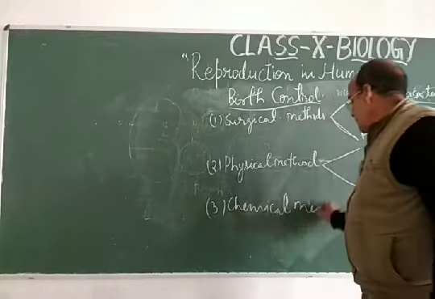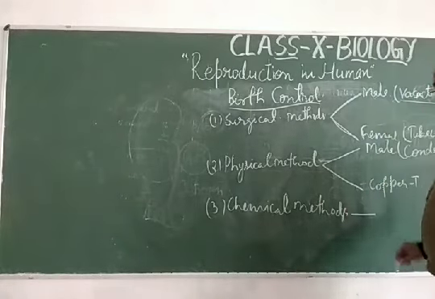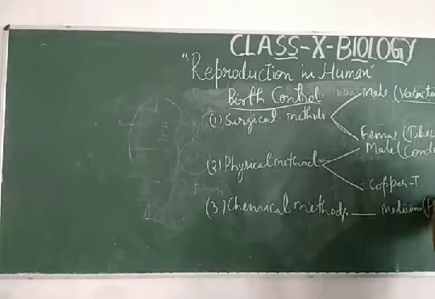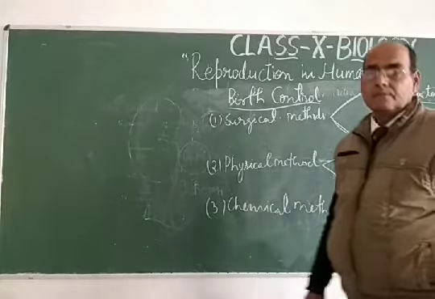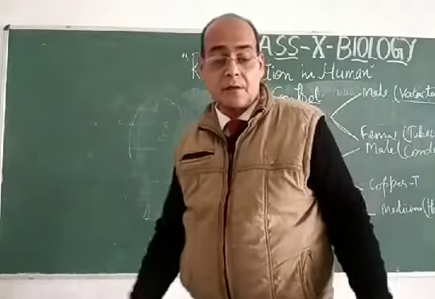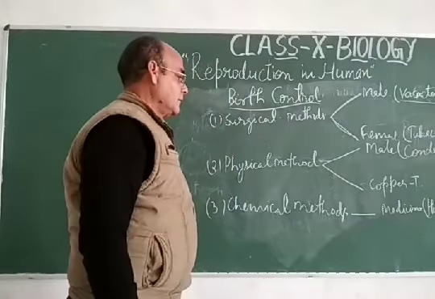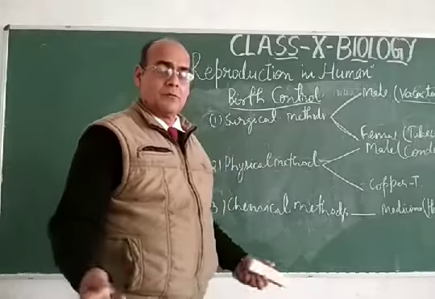Chemical methods are the methods by which medicines, especially hormone tablets, have to be taken by the female to check the pregnancy procedure, to check the reproductive cycle, to check the maturation of the ovum, to check the secretion of the hormone.